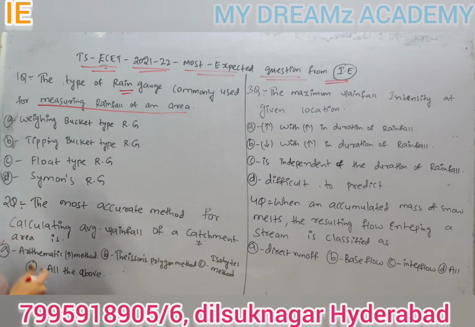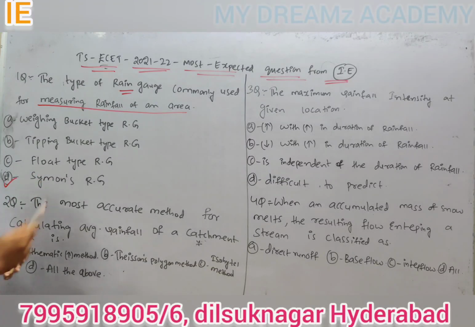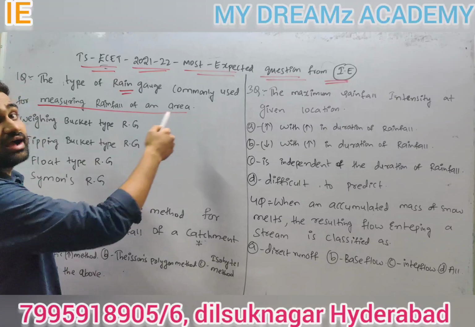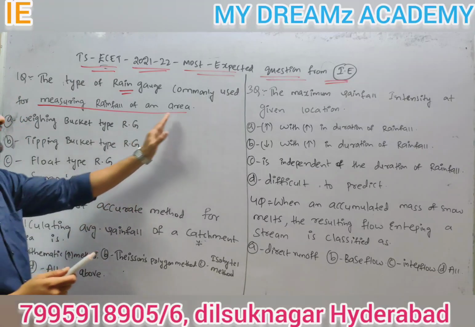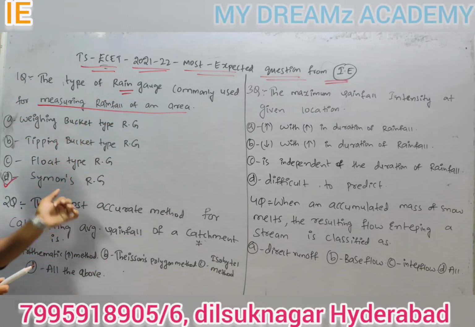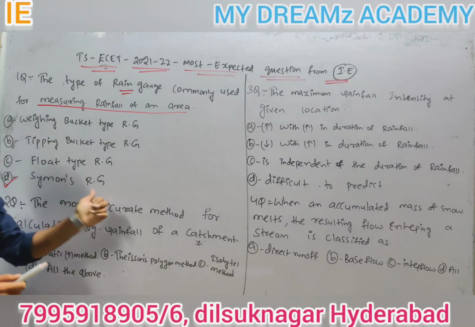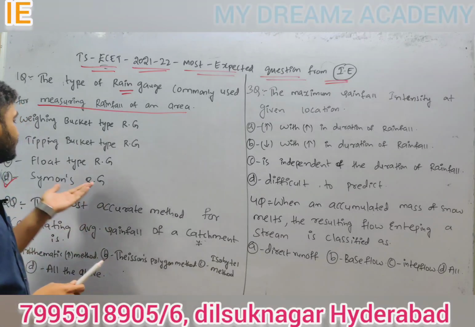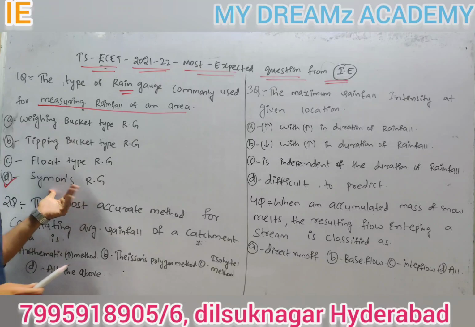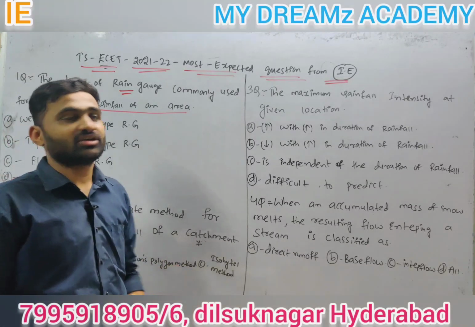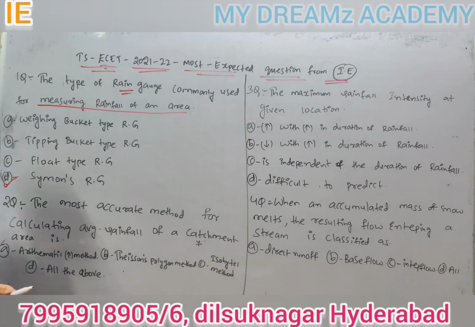The answer is Simon's rain gauge. Why? Because here they gave measuring rainfall of an area, not at a place. Rainfall of an area is measured with Simon's rain gauge, because it is a non-recording type of rain gauge. These three are recording type rain gauges.